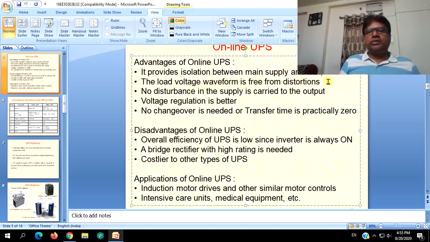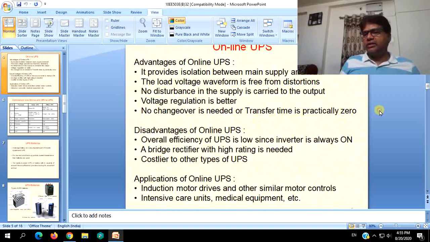The load voltage waveform is free from any distortions, no disturbance in the supply is carried to the output. Obviously, voltage regulation is better. No changeover is needed at all, or transfer time is practically zero. That is, whether the supply mains is on or off, whether the battery is supplying to the load or the main supply is given to the load, in both cases the load will be getting its input from the control unit only. That is, there is no need of changeover at all.